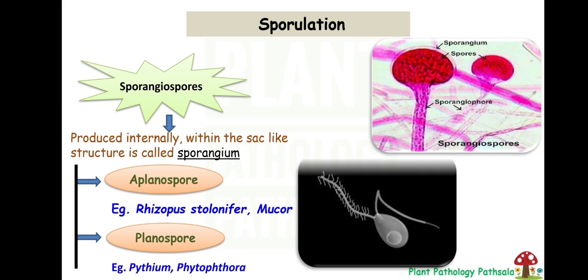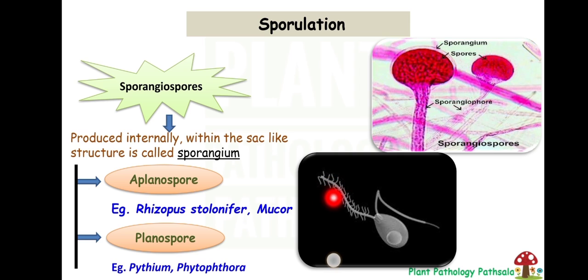In this picture, you can see that the spore has two types of flagella. First one is the whiplash type, with a broad base and a very thin tip, and another one has small hair-like structures. These hair-like structures are called mastigonemes.